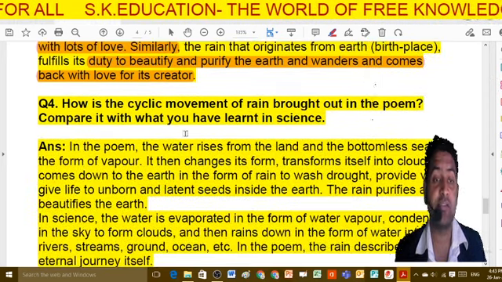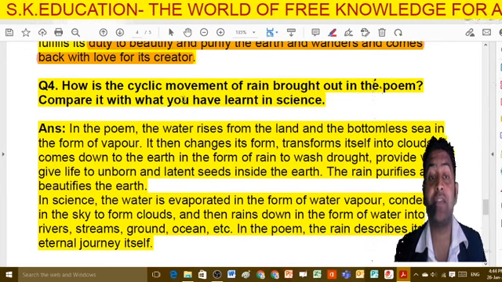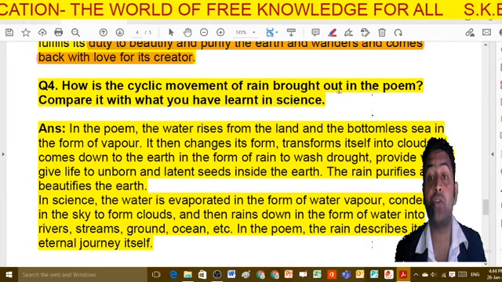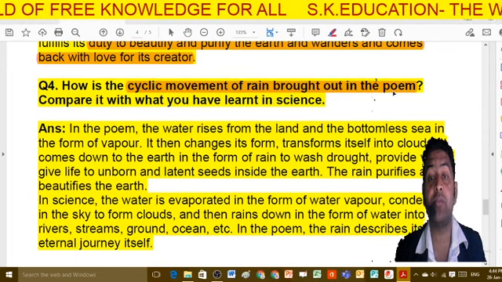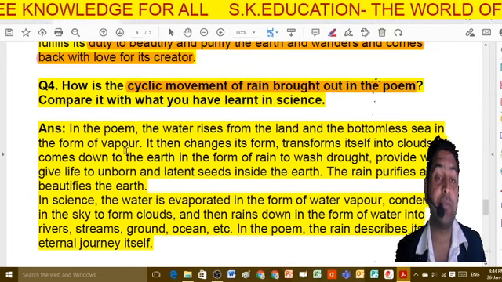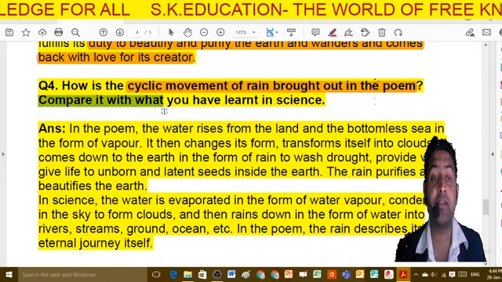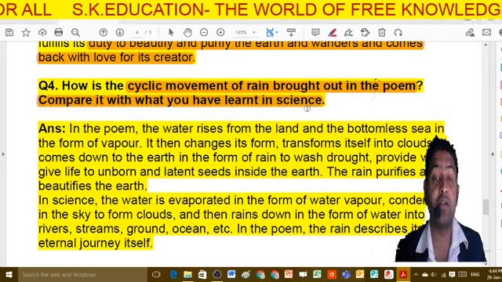Now let's see the next question, number 4. How is the cyclic movement of rain brought out in the poem? Meaning how the formation of the rain is described in the poem. Compare it with what you have learned in science.